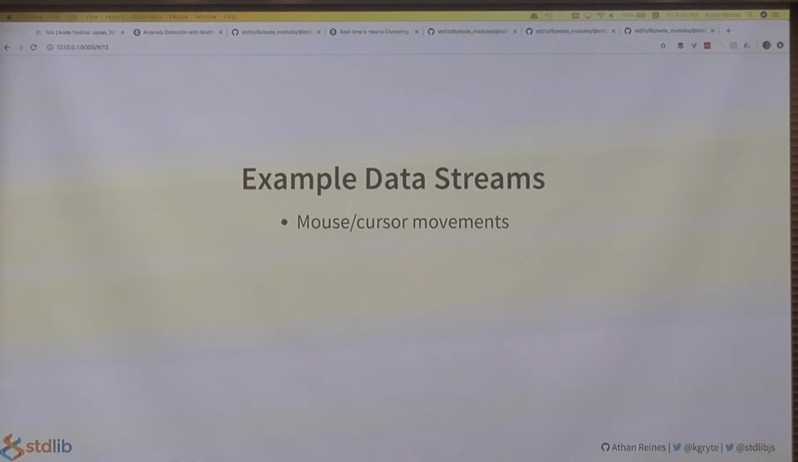Now, to help motivate real-time machine learning use cases, let us consider some real-world data streams. So in JavaScript environments, such as the web browser, we have data streams such as mouse and cursor movements, scrolling, and clicks. In the web browser, on mobile devices, and in Node.js, we have access to sensor data, such as device orientation, temperature, and ambient lighting, all data which is collected continuously. And finally, we also have monitoring data as an example of a data stream, such as logs of failed HTTP requests or server errors, etc.